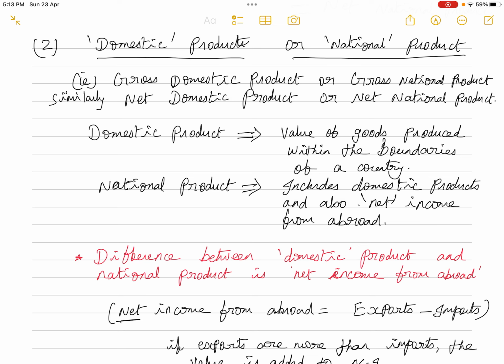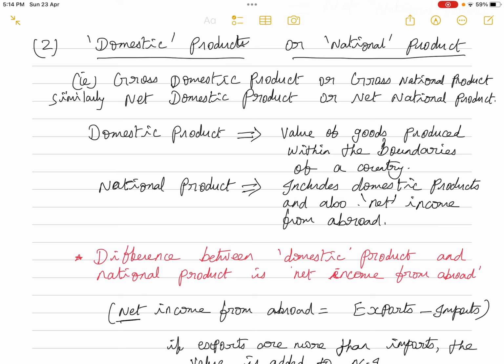The domestic product is the value of goods and services produced within the boundaries of the country, to put it very simply, without any net income from abroad. For example, whatever goods and services are produced within the boundaries of India, we calculate as the national income of India. So that is the domestic product.